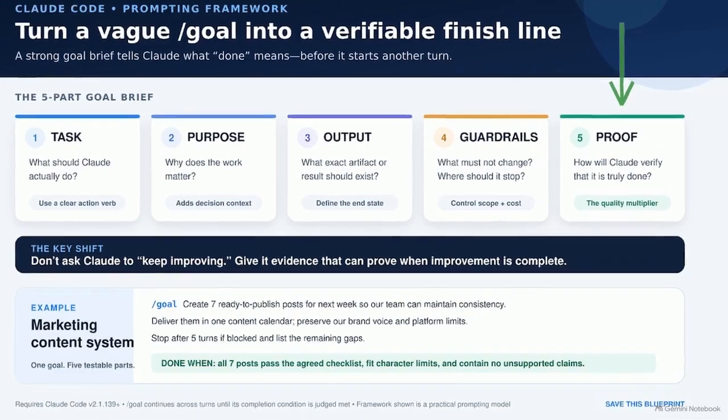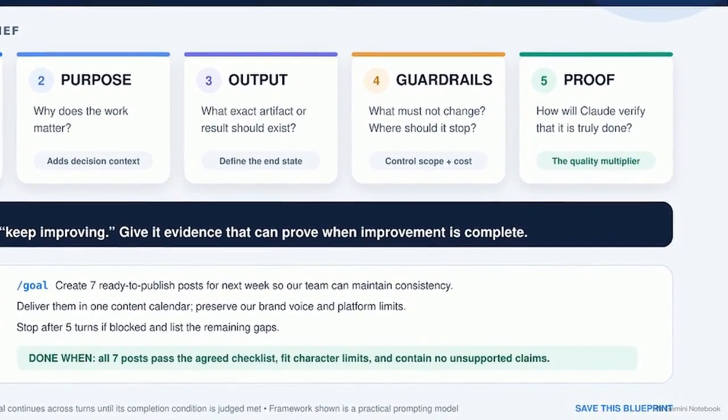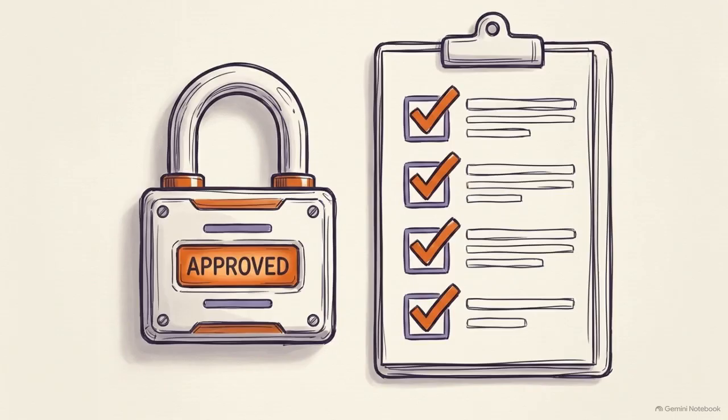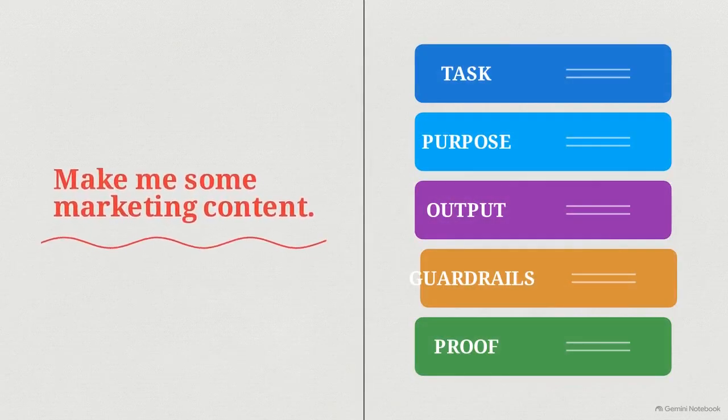Look at the green highlighted text. We create a done when checklist. Done when all 7 posts pass a green checklist, fit character limits, and contain no unsupported claims. Embedding a self-verifying checklist gives the agent a logic-based exit condition, allowing it to signal completion independently once specific criteria are met. When we look at them side by side, the difference is clear.